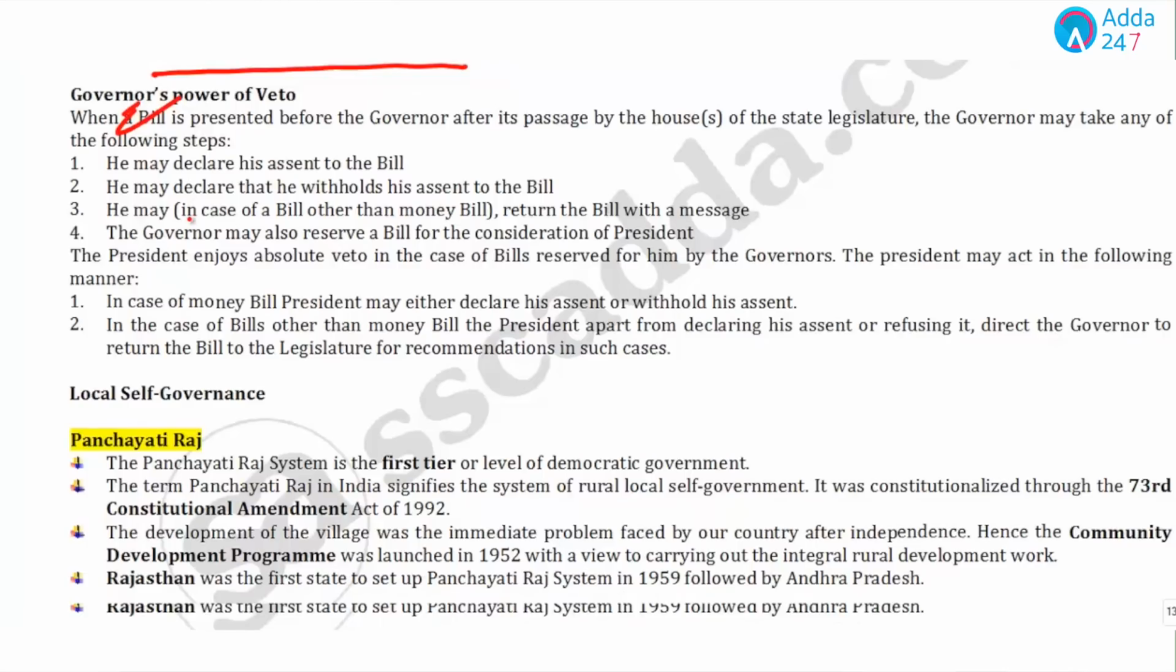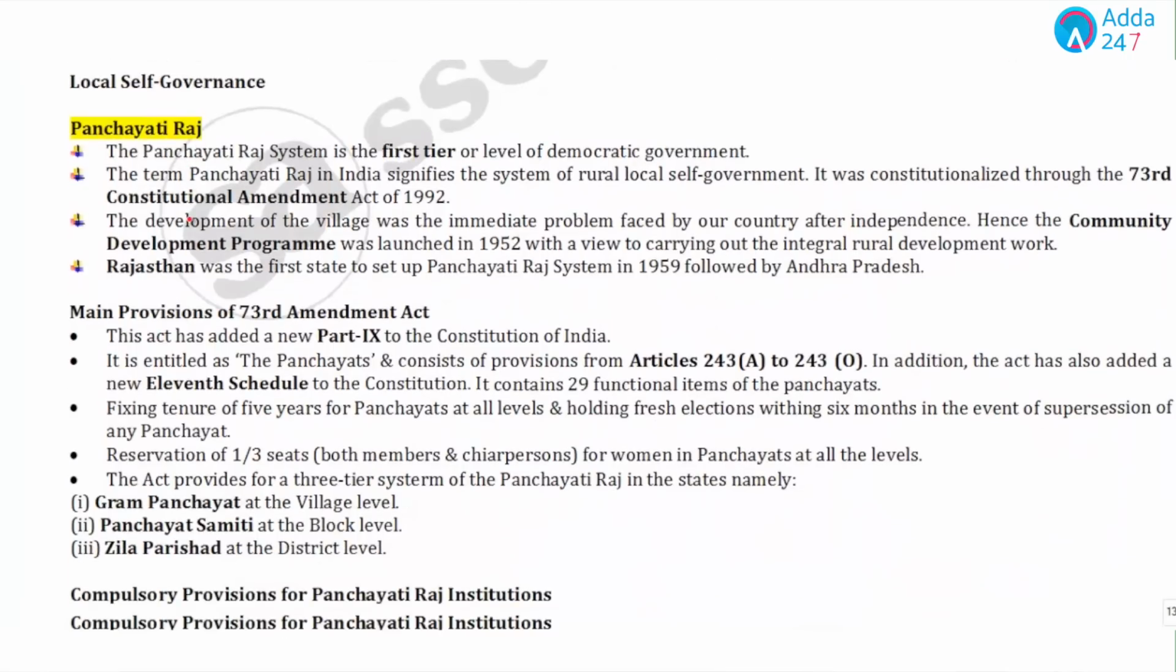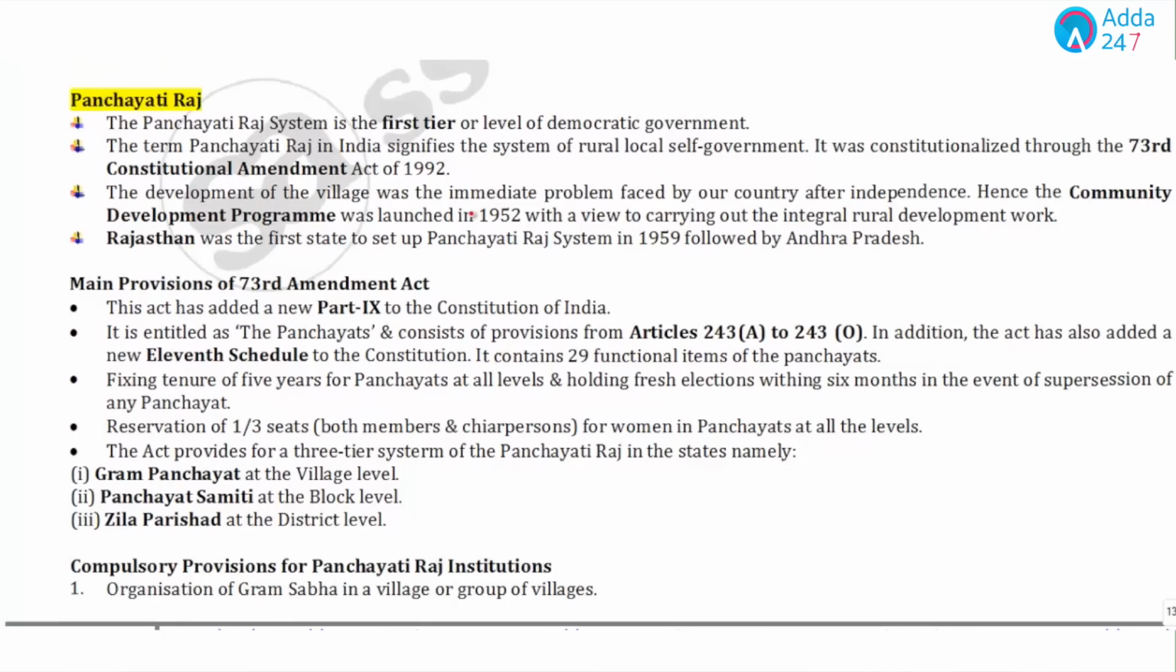Now if we talk about Panchayati Raj, some of the important points we have already given, so we'll go through only these topics. These were the important points. The term Panchayati Raj in India signifies the system of local self-government. It was constitutionalized through the Constitutional Amendment Act 1992. And Rajasthan was the first state to set up the Panchayati Raj system in 1959, followed by Andhra Pradesh.